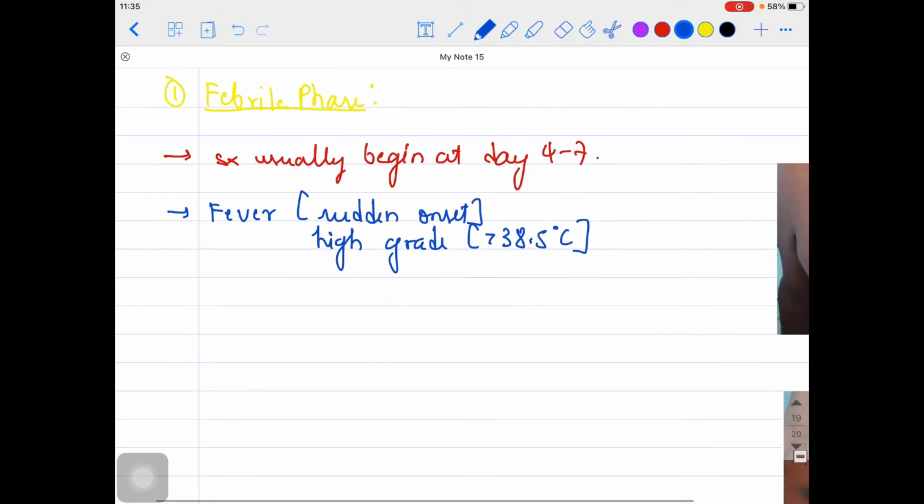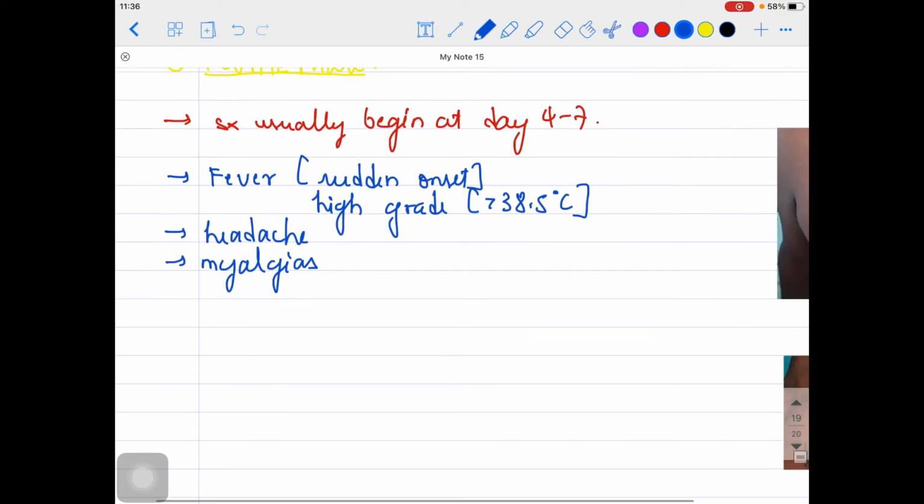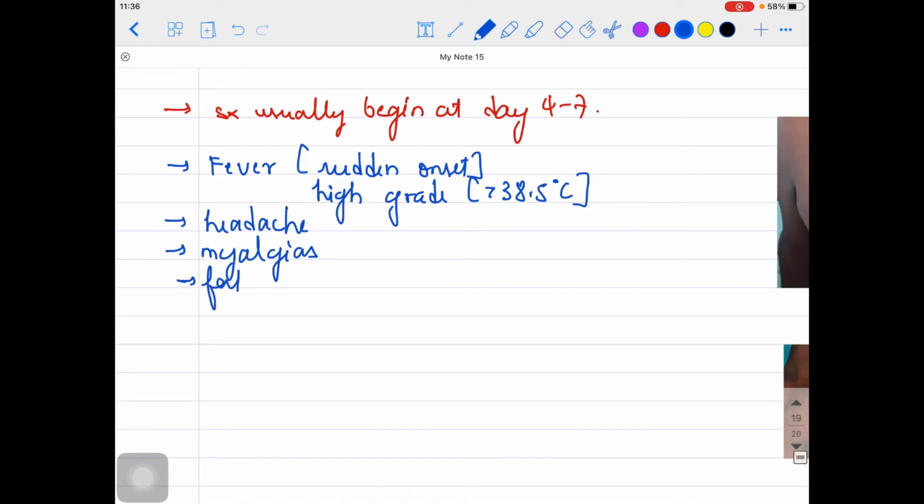The person might have headache also. Generalized features can be there: headache, myalgias, muscle pains, general weakness, fatigue. General weakness can be there in these patients, right? So these kinds of features might be there.